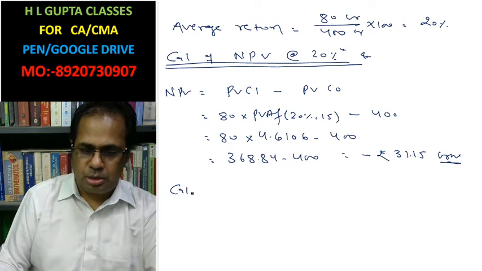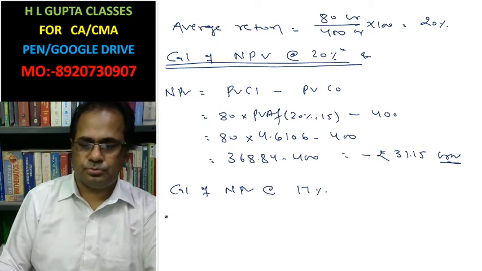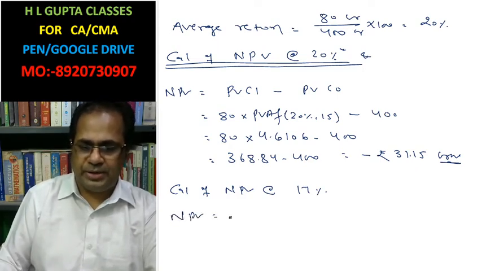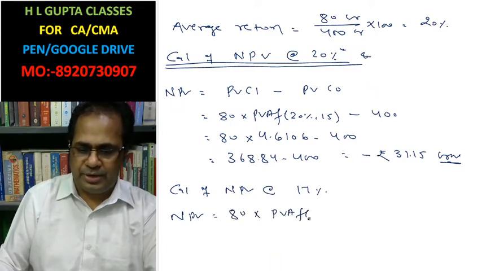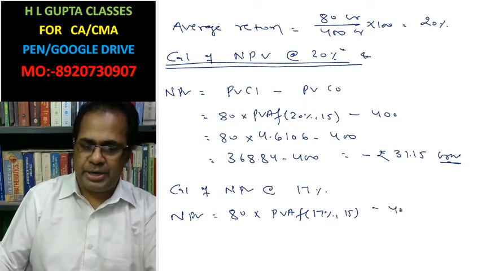Now, calculation of net present value at the rate of 17%. Net present value is 80 into present value annuity factor 17% 15 year minus 400 crore.